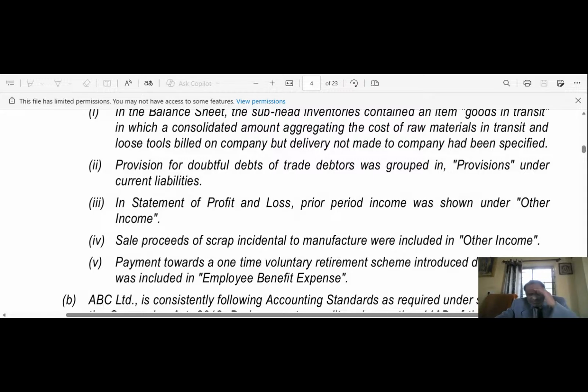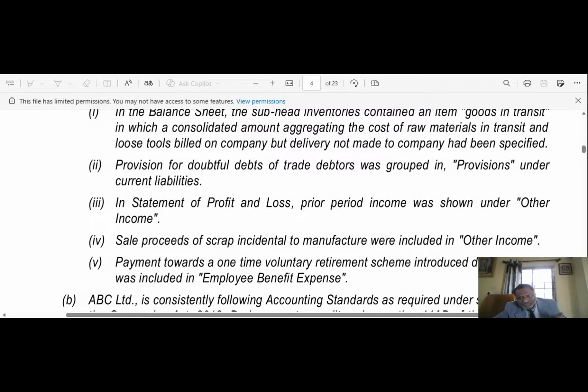See, my dear friend, the payment of the one-time VRS during the year was included in the employee benefit expenses. As per IndAS 19 employee benefits, if the termination benefits are expected to be settled wholly before 12 months after the end of the financial reporting period in which the termination benefit is recognized, the entity shall apply the requirement of short-term employee benefit.